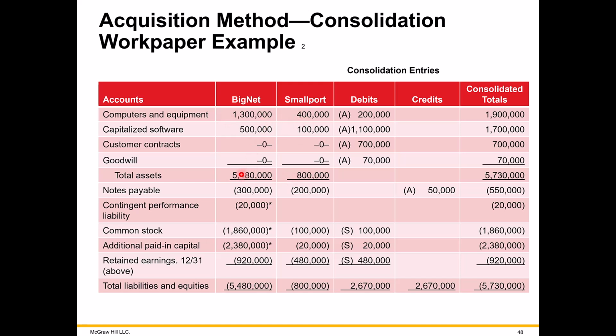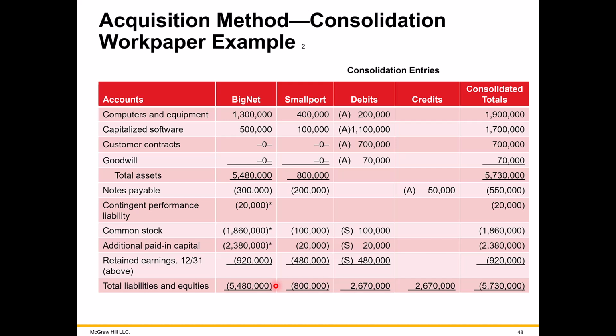And then again, this is all book value, including liabilities at book value, including this new liability that we had just journalized, including the additional stock in here that was issued and additional paid-in capital. And we've seen this retained earnings on the previous page.